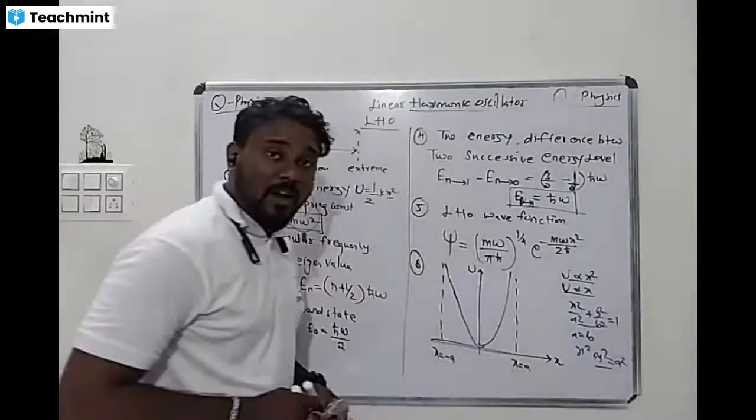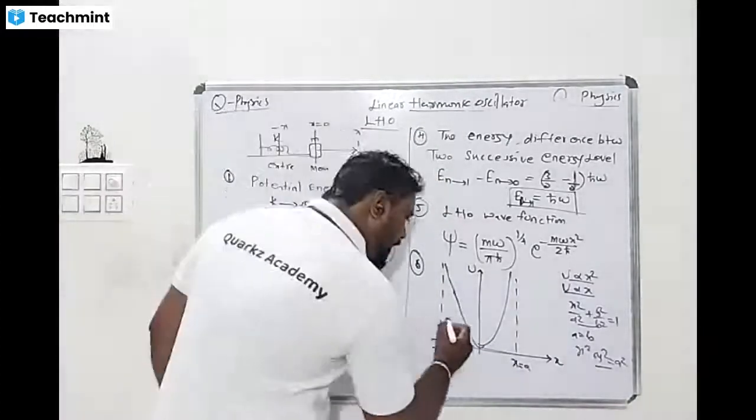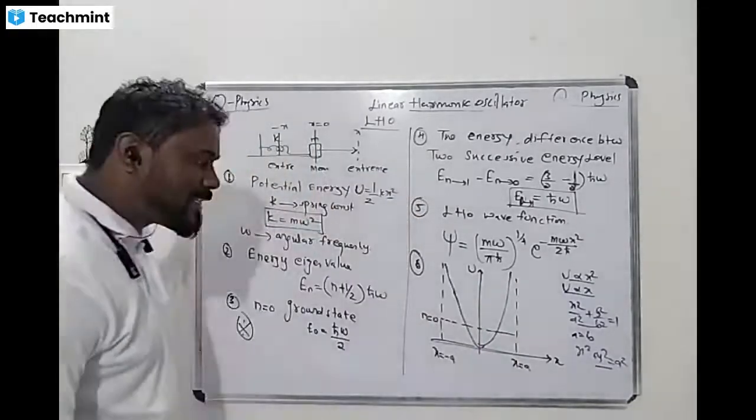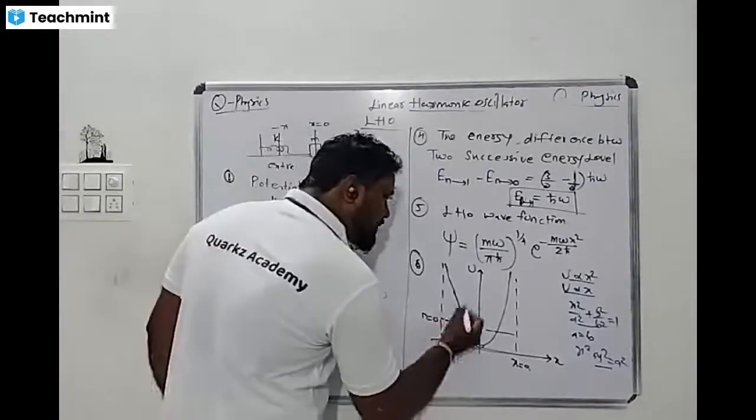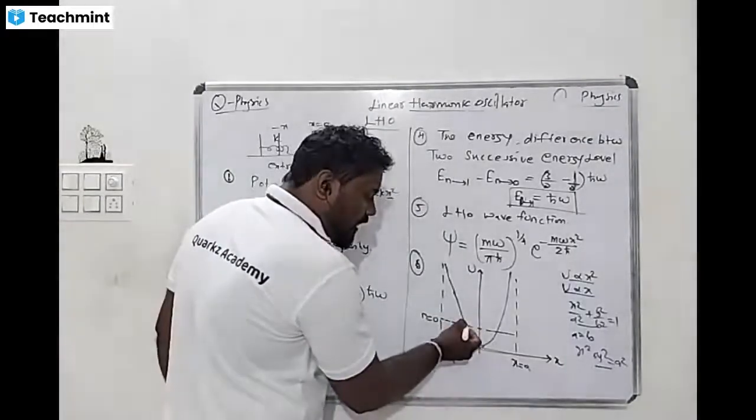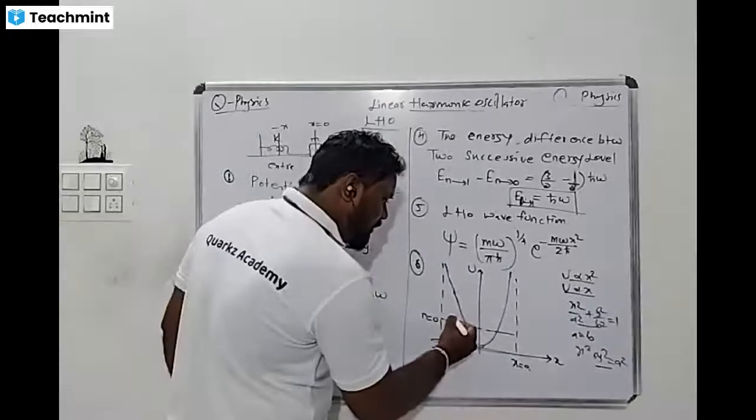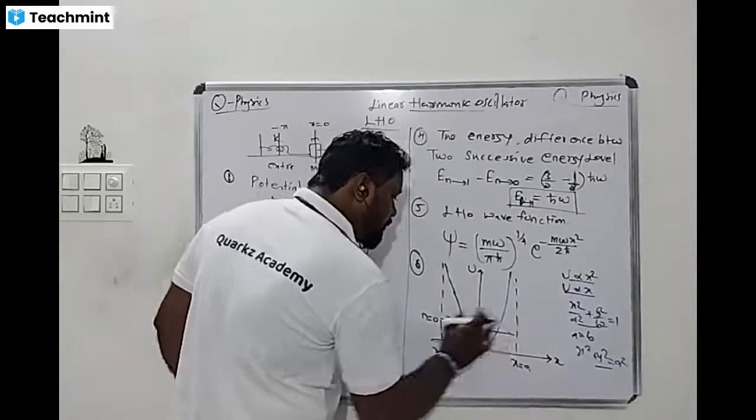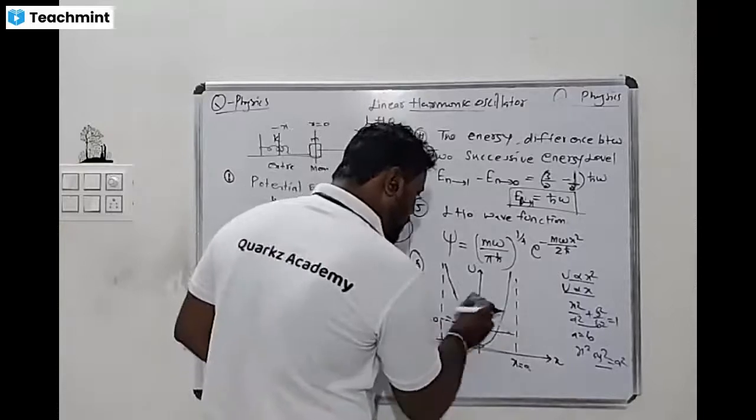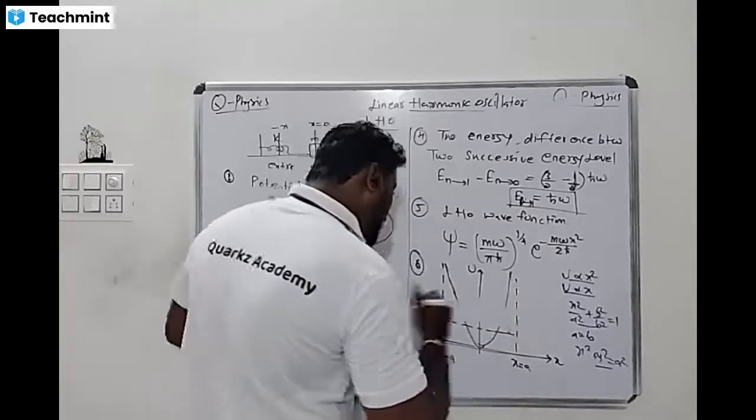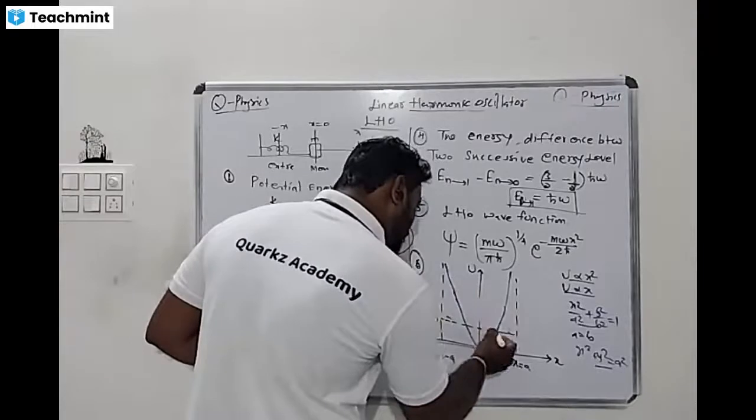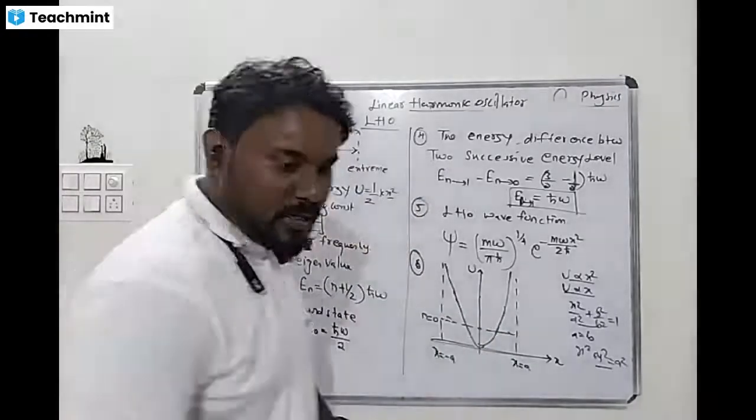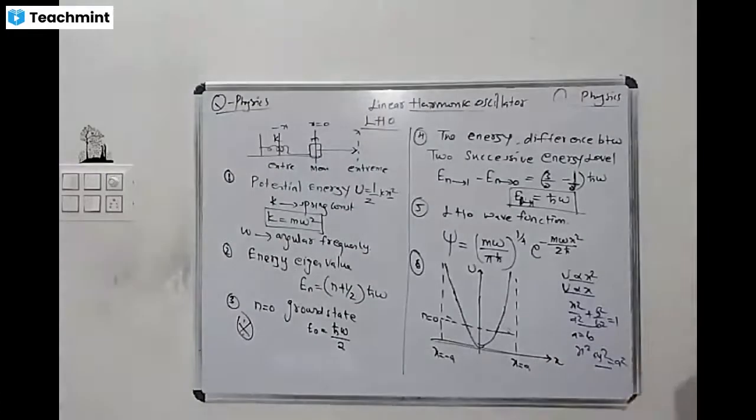So if I plot the wave function, I am considering n is equal to 0. At the center point the wave function is maximum, and at the end region it goes to 0. So we will get the wave function like this. This is a very important thing. I'll use one more ink, see, this way.